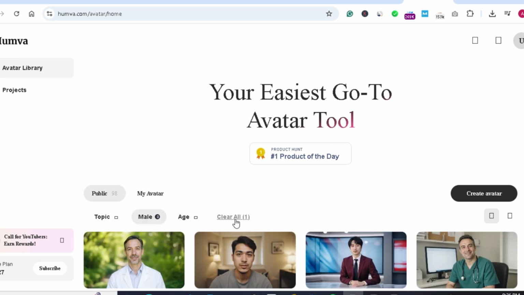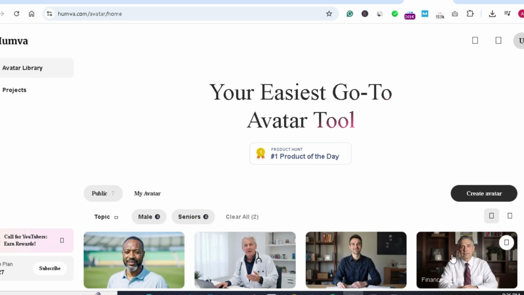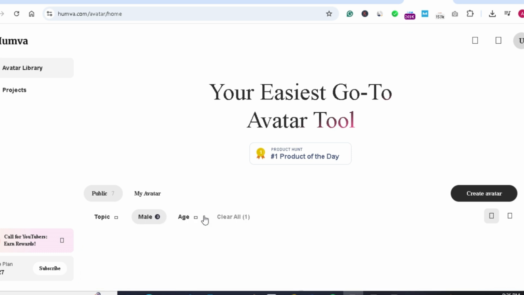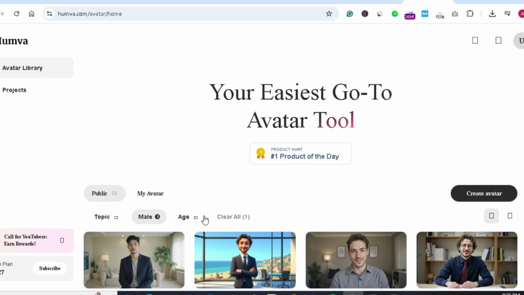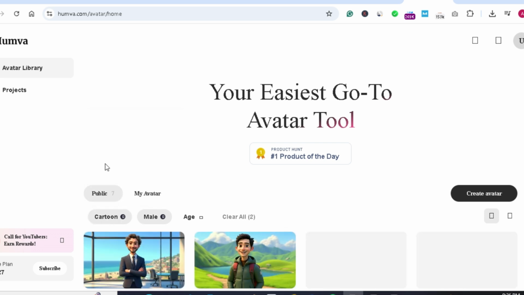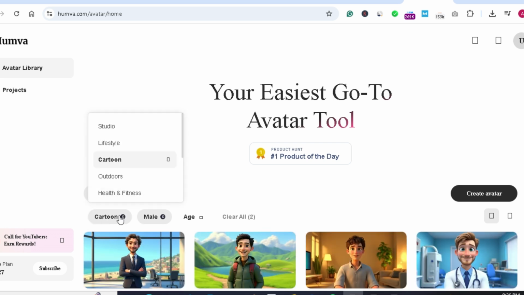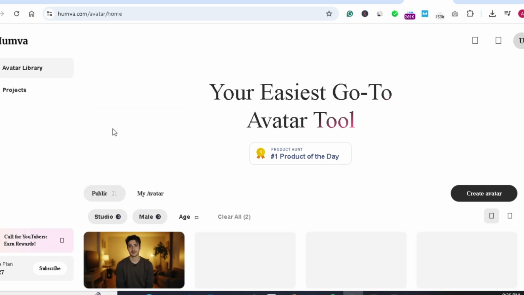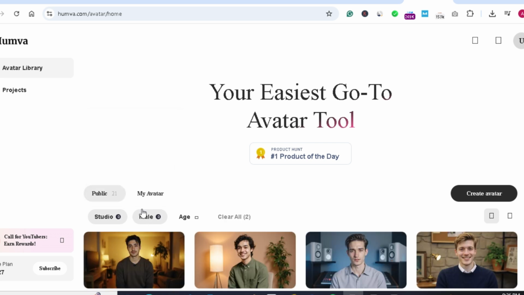There are a number of avatars. You can change the age. If you want senior avatars, these are senior avatars. If you want avatars of a lesser age, you can do that as well. If you want to work on a cartoon avatar, you can select it from here. If you want a studio avatar for news studios, you can select it from here, and so on.